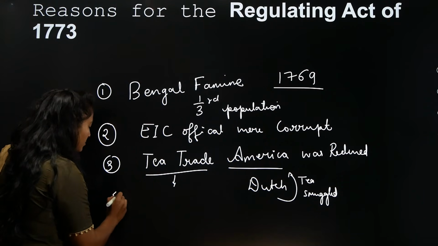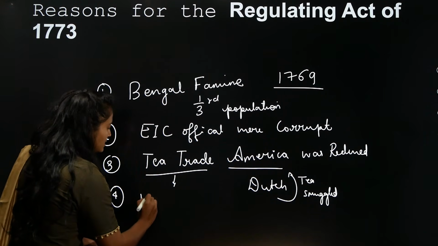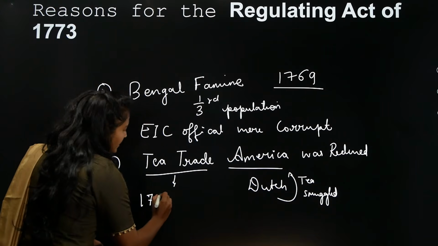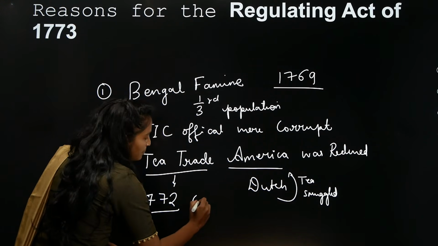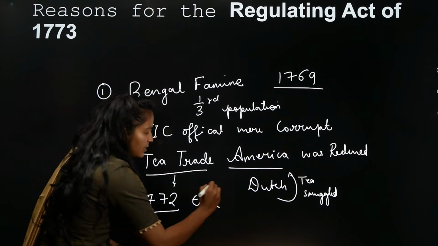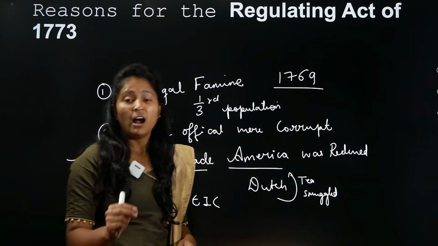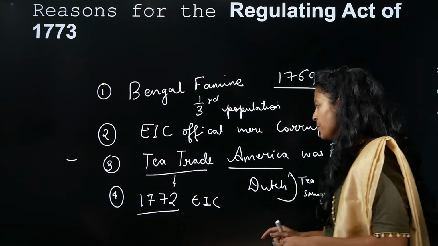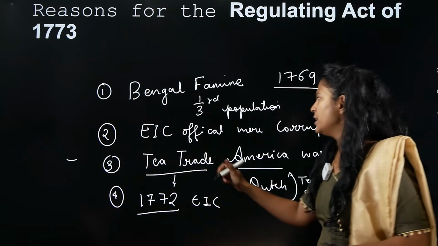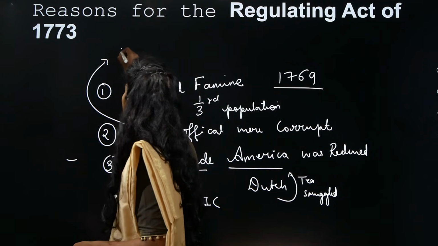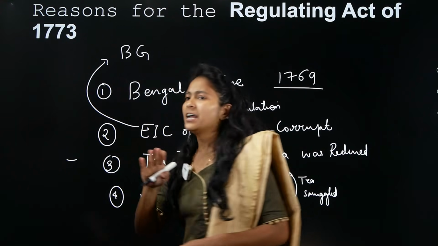And the last or the major important thing that happened was in 1772, the East India Company had losses. And because of this loss, in all these years, the company did not give any profit to the British government. Please try and understand.